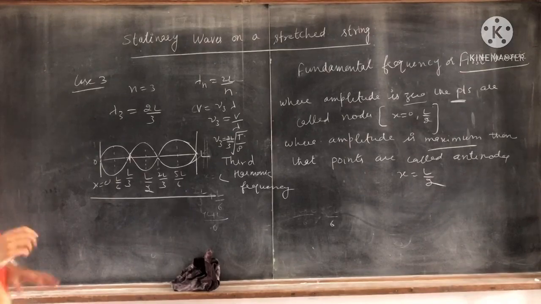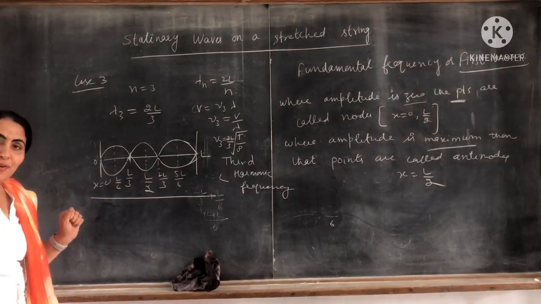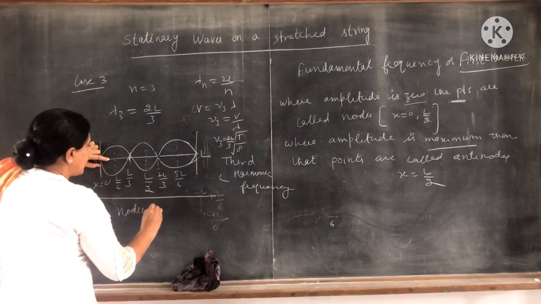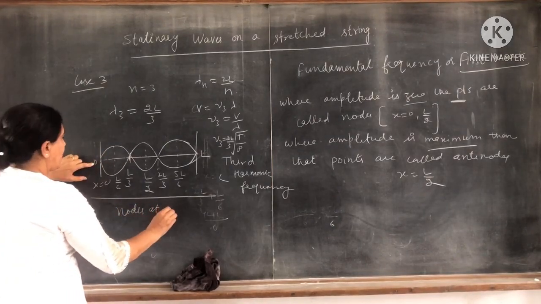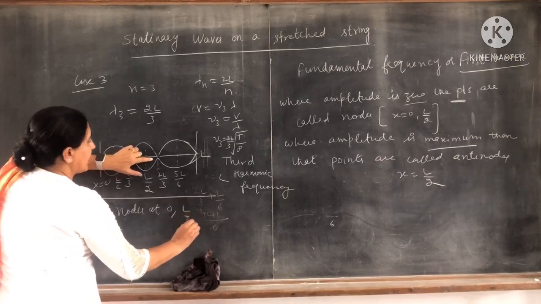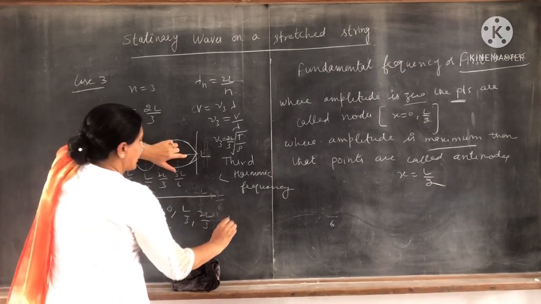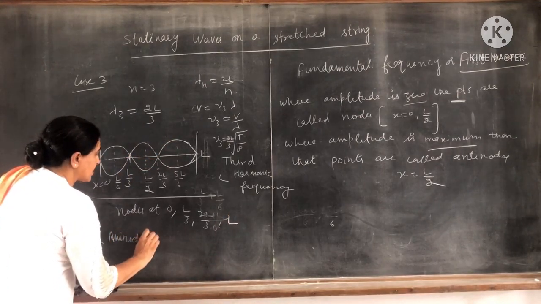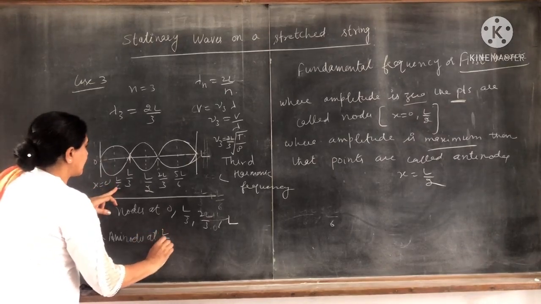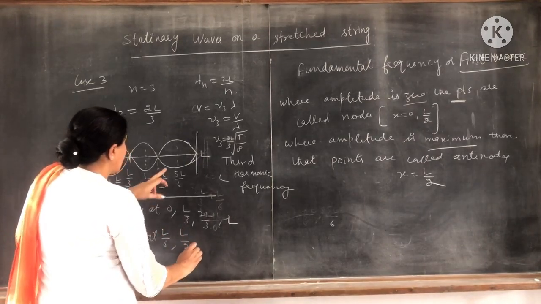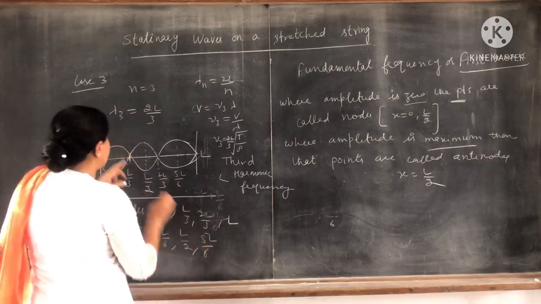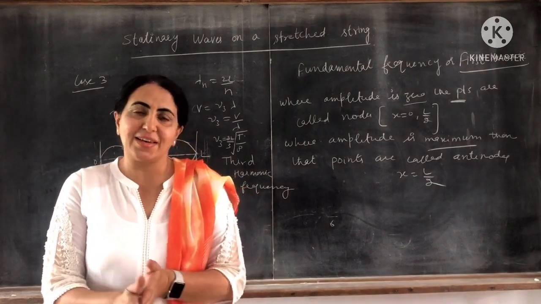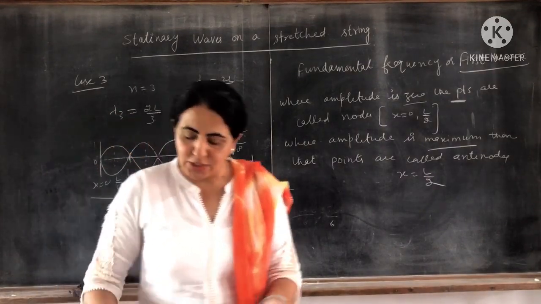Now, where are the nodes formed and where are the antinodes? Nodes are formed where the amplitude is 0: at 0, then at L by 3, then at 2L by 3, then at L. And antinode points are at L by 6, then L by 2, then 5L by 6. 1, 2, 3. So this is all about stationary waves in a stretched string. So thank you very much.